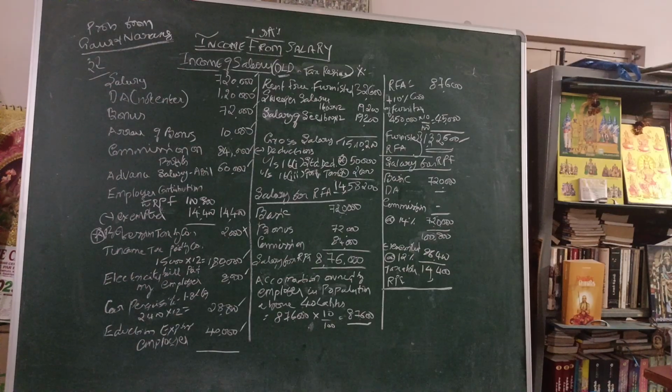Then another one is commission on profit. This is also taxable for the main part of the statement. Mind it, if specifically given as commission on turnover, this is taxable for the main part of the answer, considered in the main part of the answer. Whereas if it is given as commission for turnover, then we should take that commission on turnover for some other calculations, that is rent free accommodation, etc.